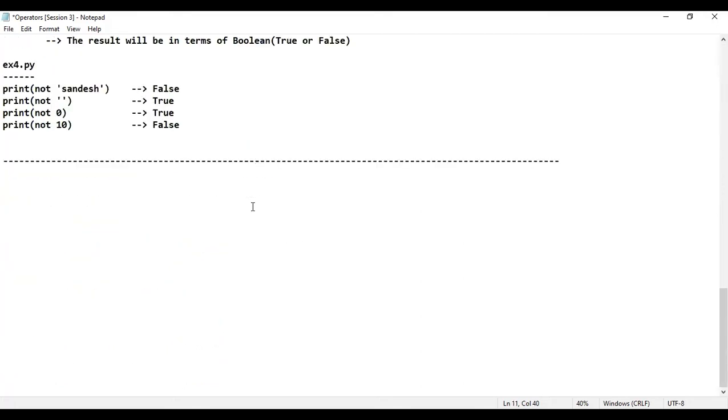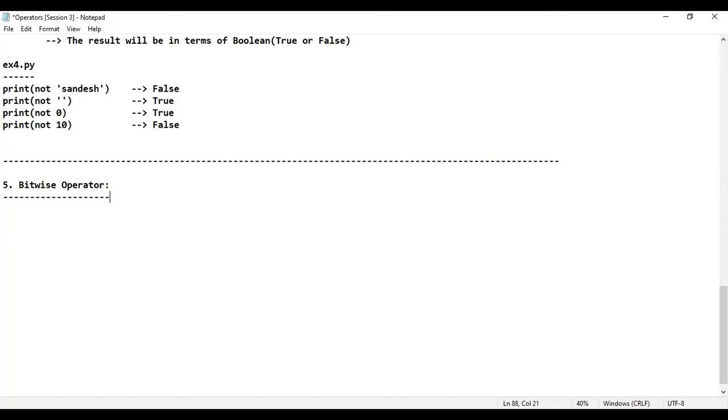Please tell me which is the next logical operator. Think and answer. I think you have taken the notes, right? Just check your notes. In day 1, in session number 1, I have told. What is the next operator? Don't you think the next operator happens to be bitwise operator?